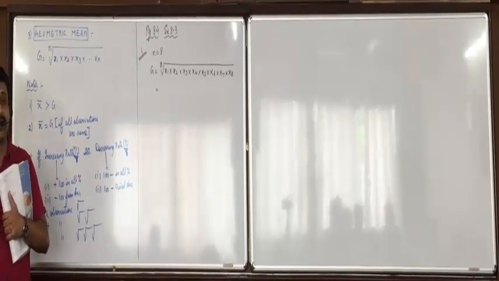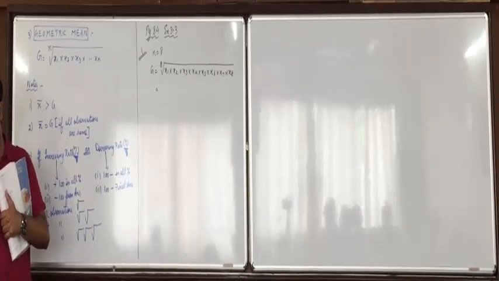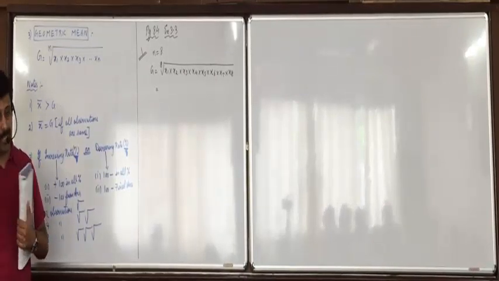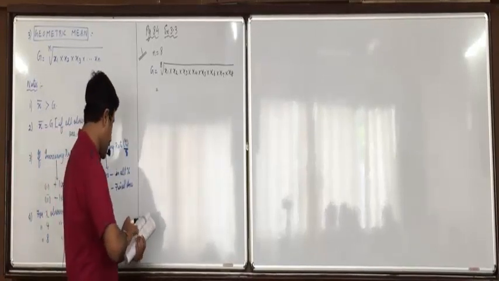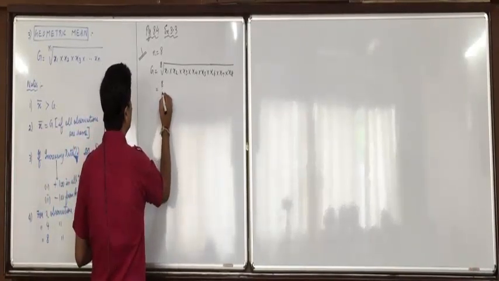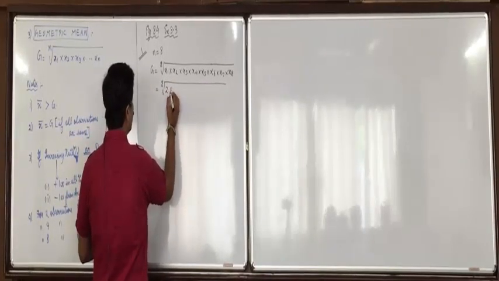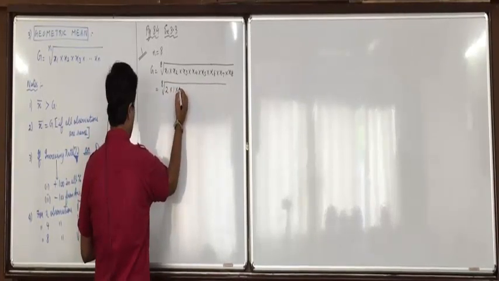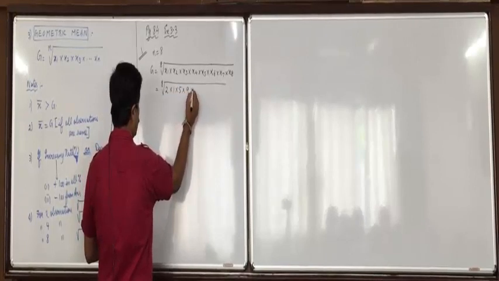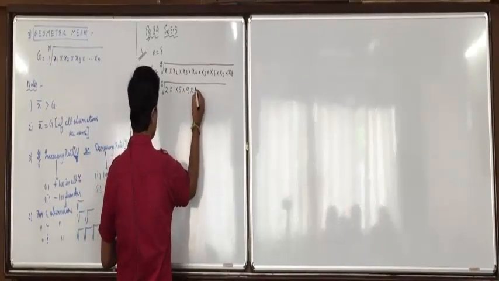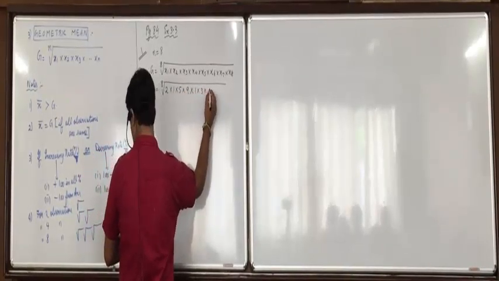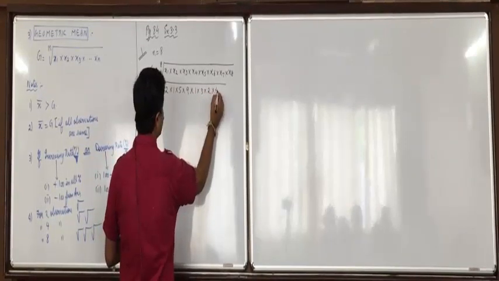By the way, what is the definition of geometric mean? Nth root of product of n number of observations. Now, 8th root of 2 into 1 into 5 into 9 into 1 into 3 into 2 into 4.